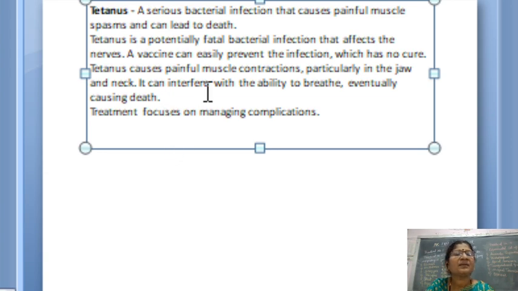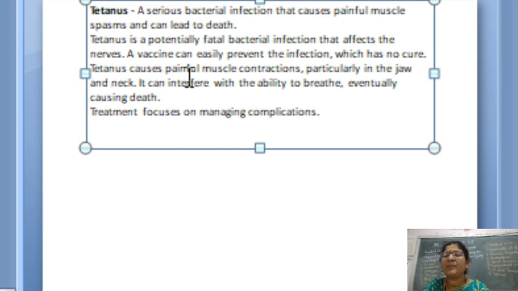So here it is a little bit blurred. Let me read out the sentence. See, tetanus is a potentially fatal bacterial infection that affects the nerves. A vaccination can easily prevent the infection, which has no cure. It has no cure. Vaccination you will have to take, and vaccination will be given in childhood.